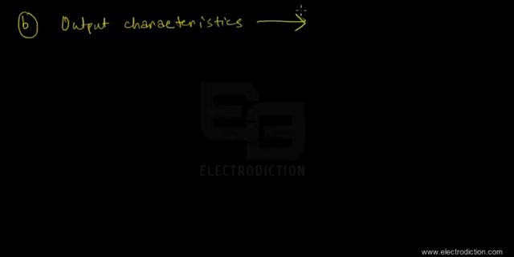Okay, so now that we know about the input characteristics, we can quickly move on to the output characteristics in order to study what happens in the output loop. So over here, we're going to study the output characteristics of the BJTs. I'm going to write it down over here. In the output characteristics, we're going to study the variation of the collector current versus the collector-emitter voltage. We're going to study the variation of these two parameters.